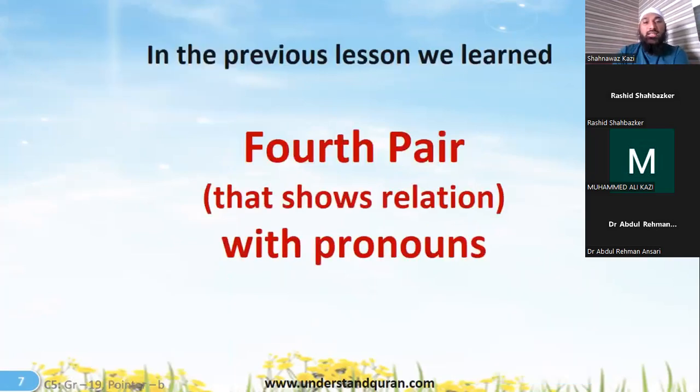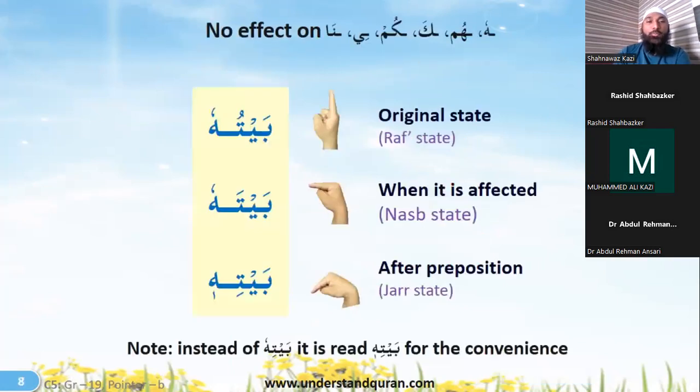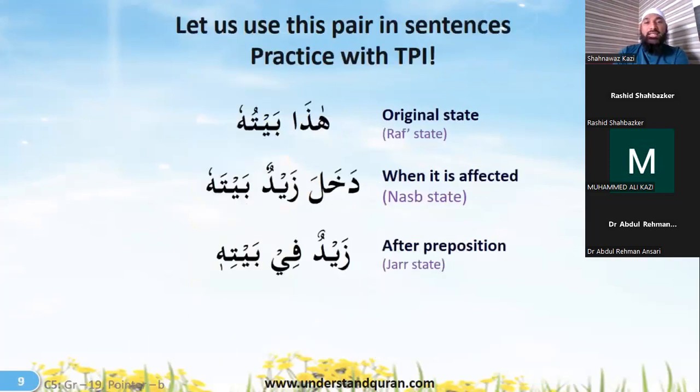So in the previous lesson, we learned the fourth pair and the relation with the pronouns. We saw baituhu in the Rafa state, baitahu in the Nasab state, and baitihi, his, in the Jar state. So who becomes hu after the kasra on the ta. Okay. Then let us use this pair in sentences for practice. Haza baituhu, dakhala Zaidun baitahu. Ta has a fatha because it is now the object, the house is an object. Zaidun fi baitihi, Zaid is in his house. So the kasra makes the hu become hi. Okay, that is the difference.